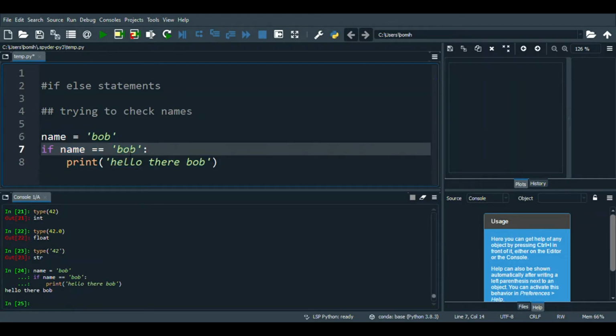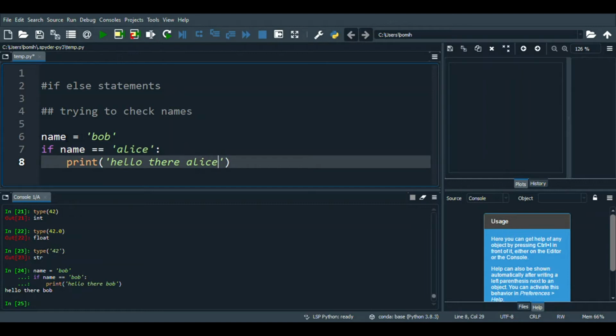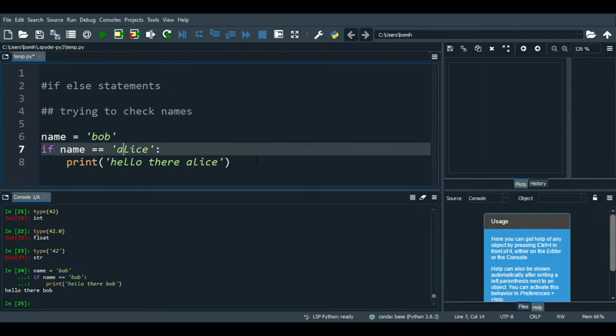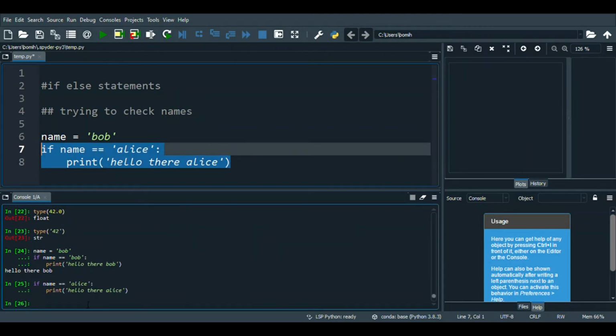But pretend that the program didn't get the name right, and we set that if name was Alice, to print out hello there, Alice. But as you can see, the name is Bob, it's not Alice. So when we run this command right here, we can see that nothing happened. In the previous command, we saw that there was a printing out of hello there, Bob, but because the name was now changed to Alice, this command was false, so nothing printed.